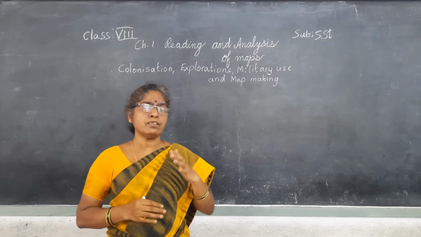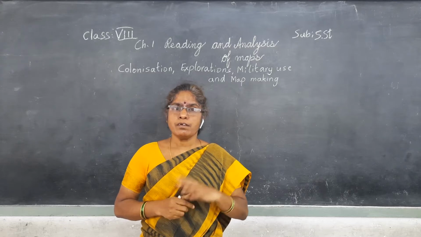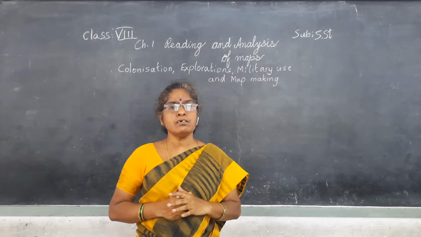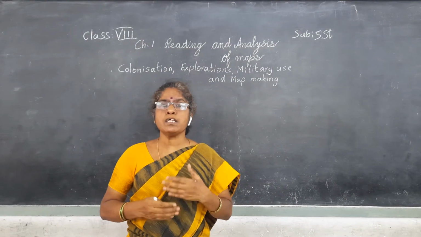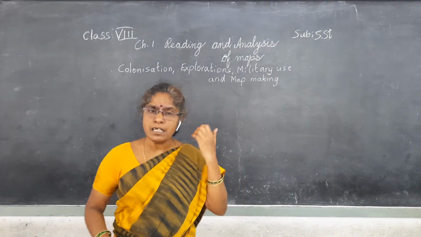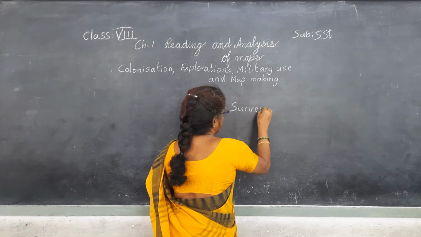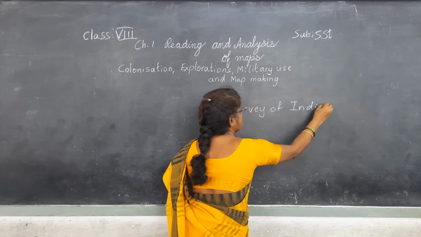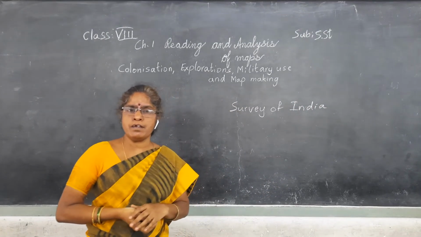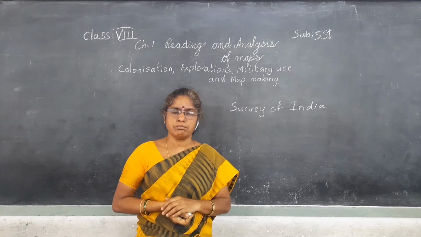So in the starting of the 19th century, they established one organization to survey Indian places, in the name of the Survey of India, to survey the interior parts of the country.